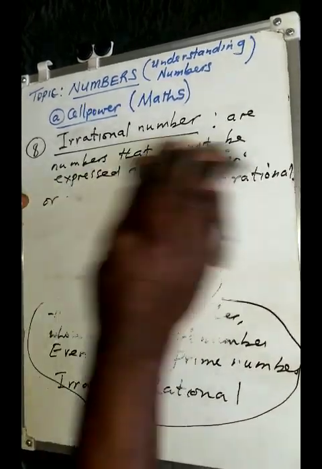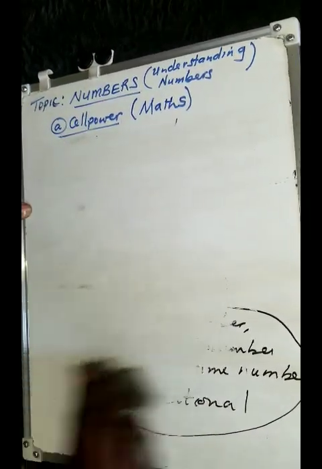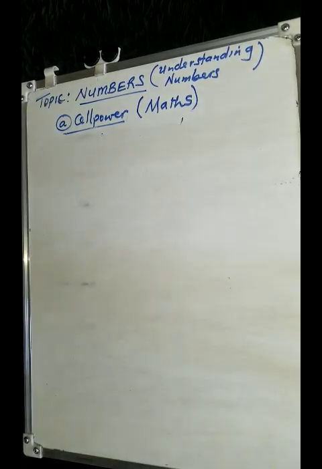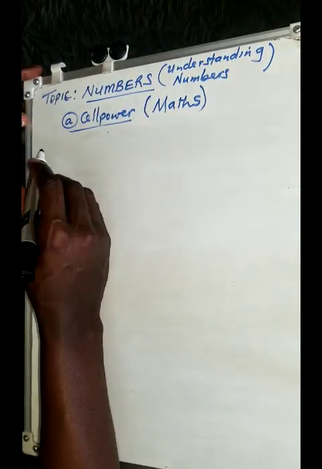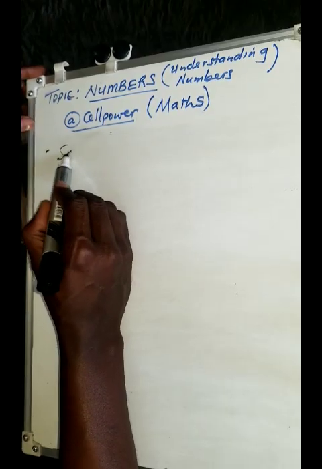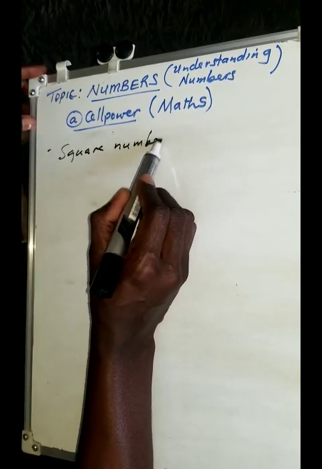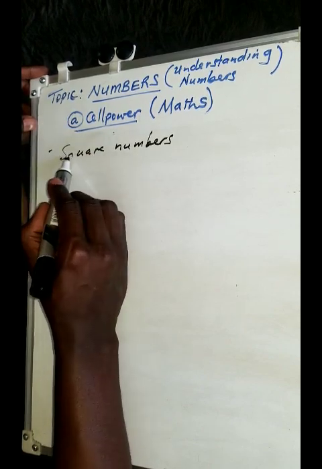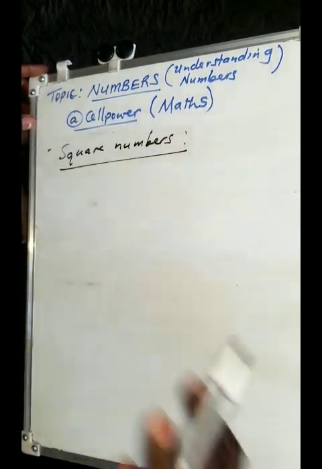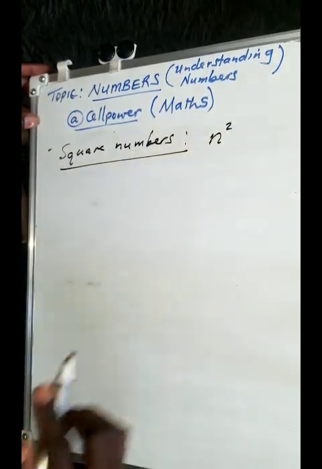Right, now my last concept that I want to bring to your attention. There are a lot of numbers that can come from these, and among them we can talk about square numbers. Square numbers are numbers that can be written in the form n raised to the power 2.